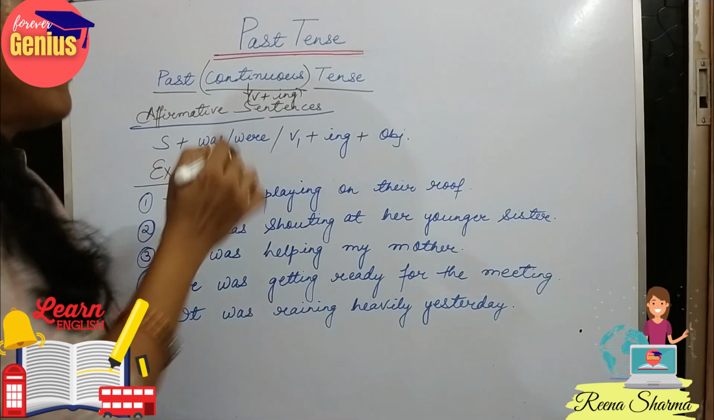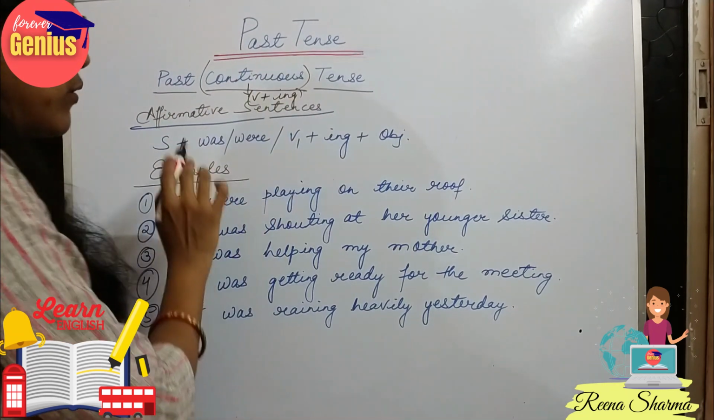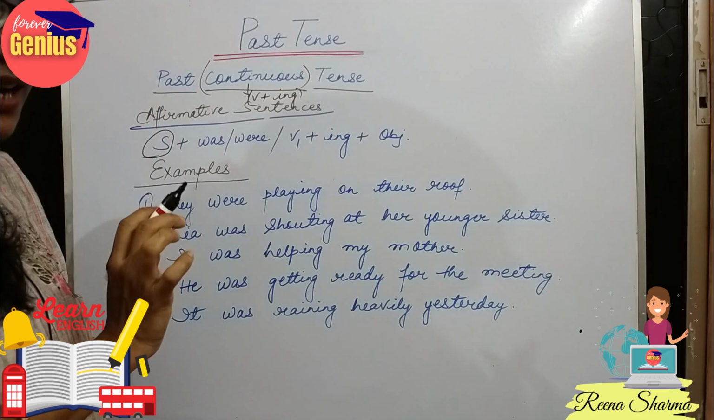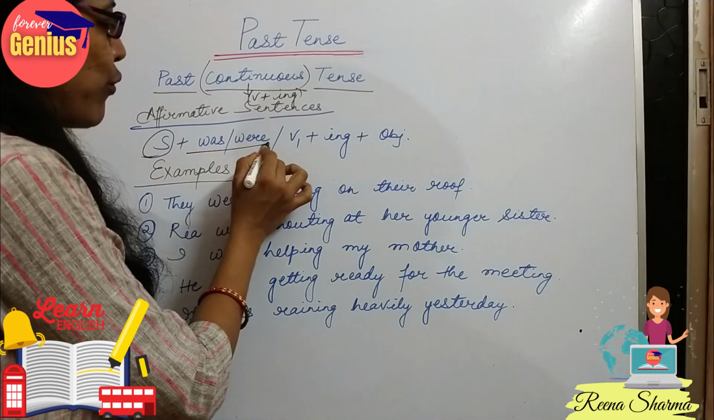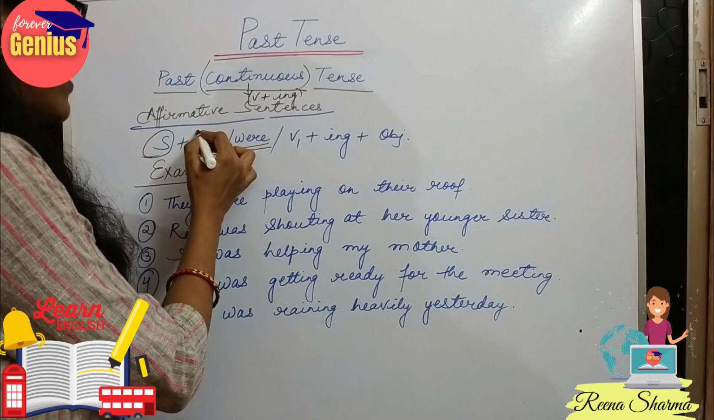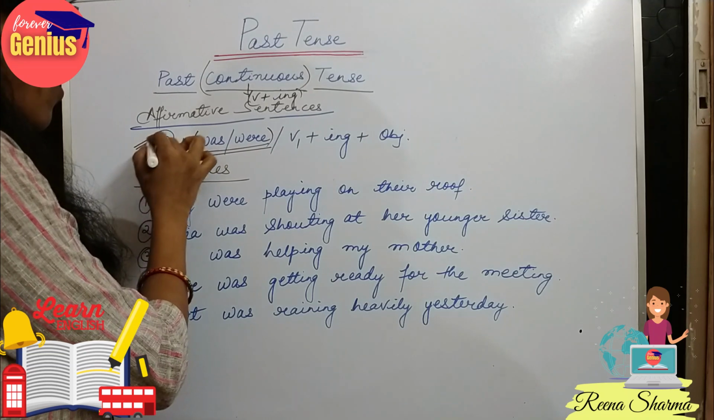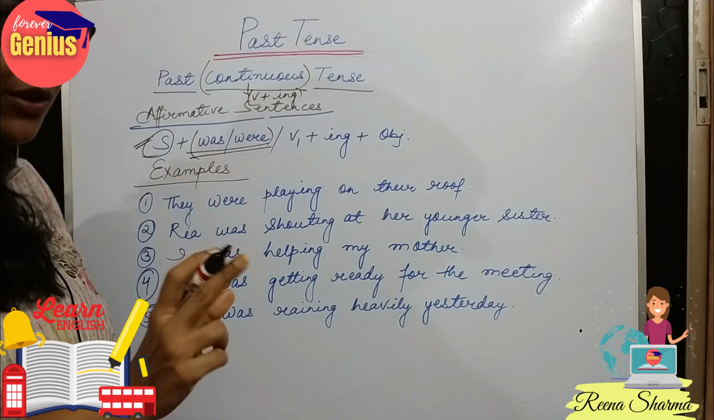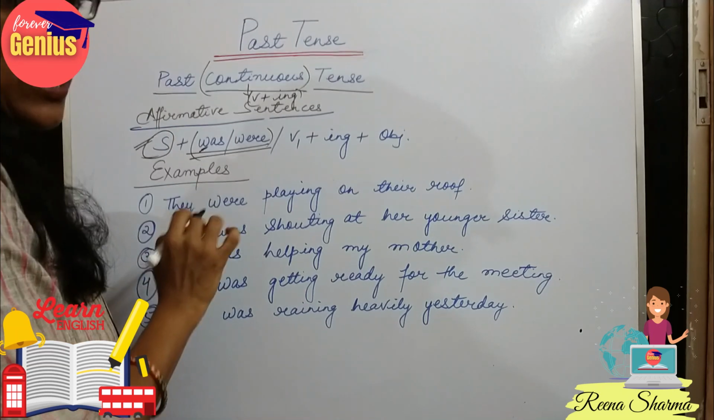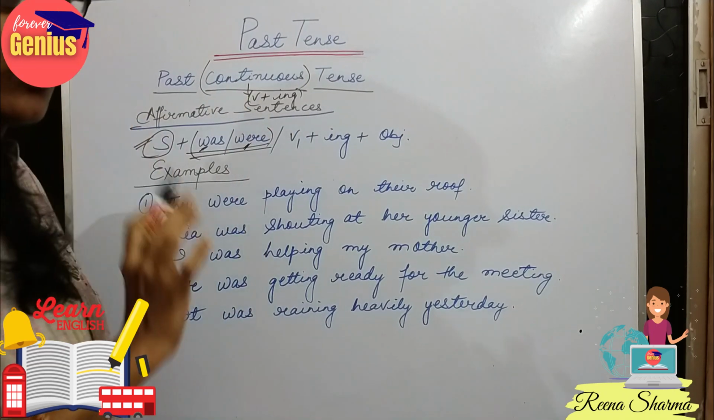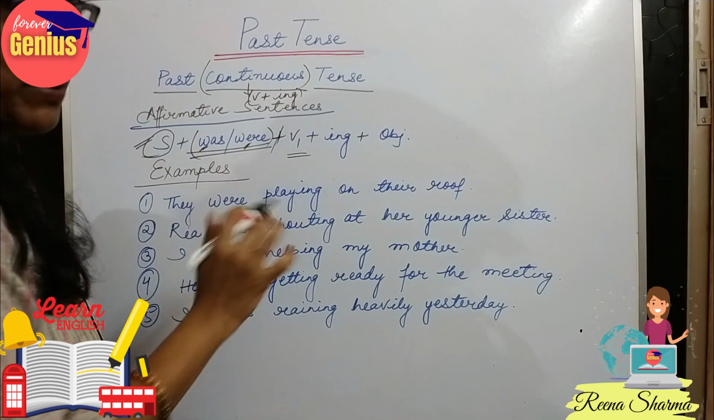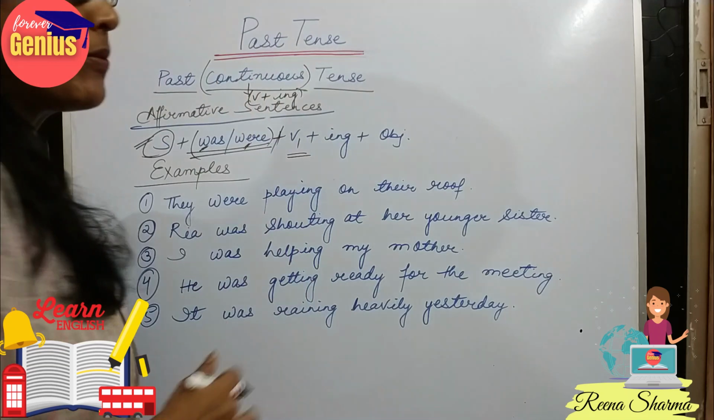So now, if we are dealing with continuous form, what would be our format? This will be our subject. Then we would be writing was or were, depending upon whether the subject is singular or plural. If it is singular, we will be using the form was. If the subject is plural, we would be using the form were. After that, we will add the first form of verb plus ing plus the object.